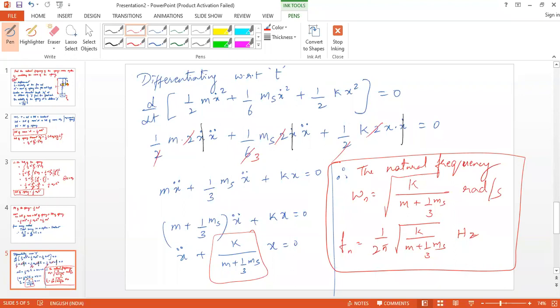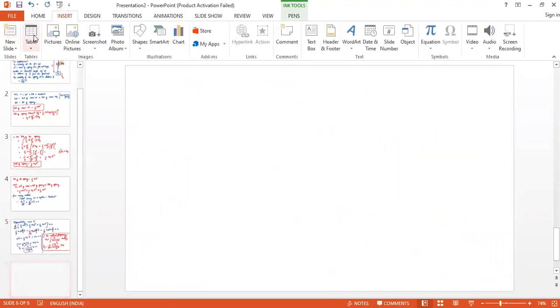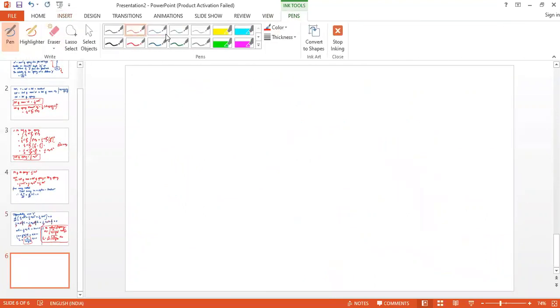No, sir. So, what is the interpretation? What you have understood by solving this? Only 1/3 mass of the spring will affect the natural frequency.